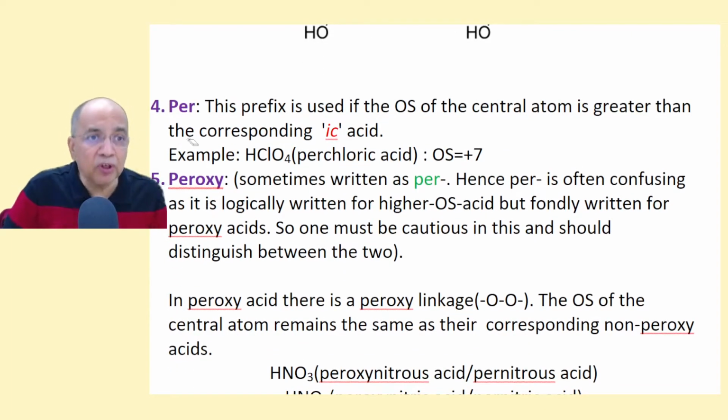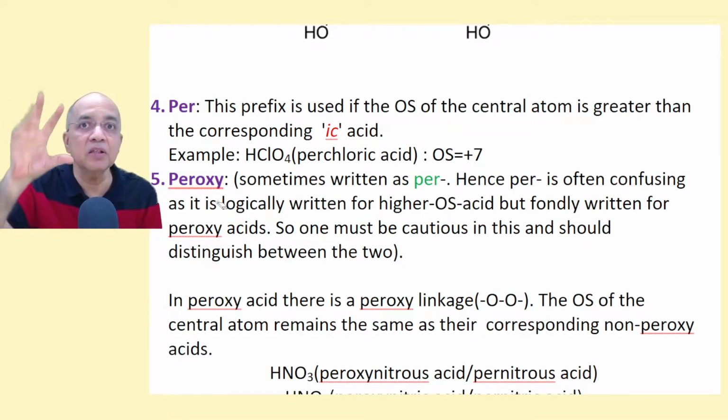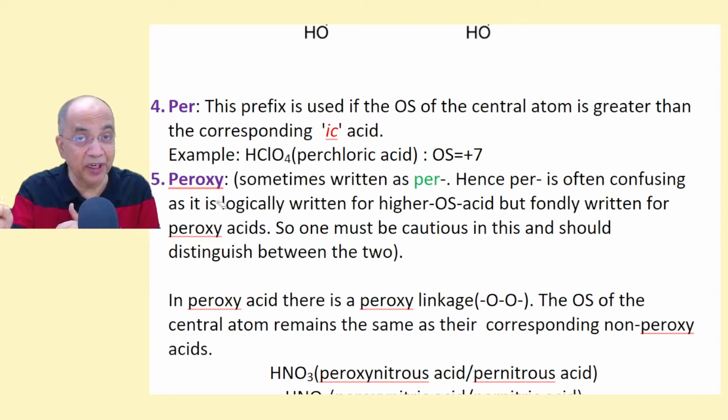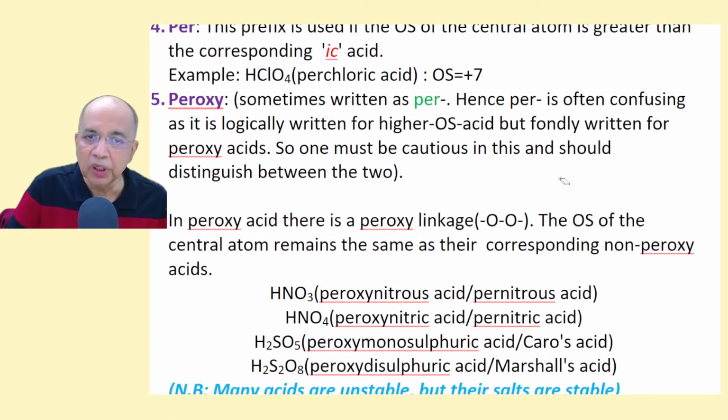Peroxy is often confused with per, because in many books you will find per meaning peroxy. So beware, just like beware of dogs, beware of these two which might confuse you. Usually peroxy is not written; in its place per is written sometimes. So you must watch with caution whether it really means per, a higher oxidation state, or a peroxy linkage. There is always a confusion in the word per, because sometimes peroxy is replaced by per. Therefore, you have to use it with all caution.